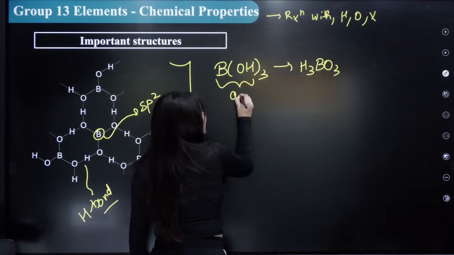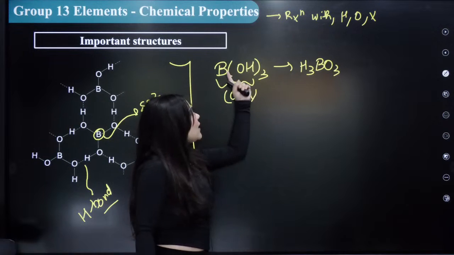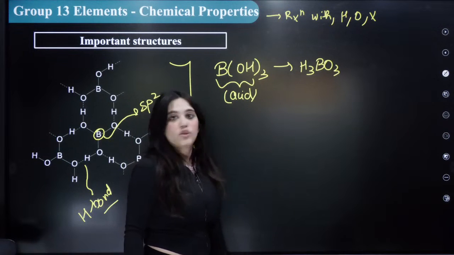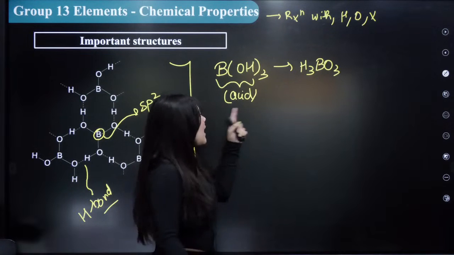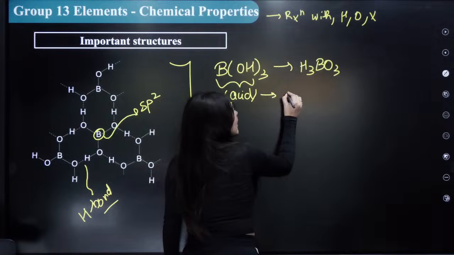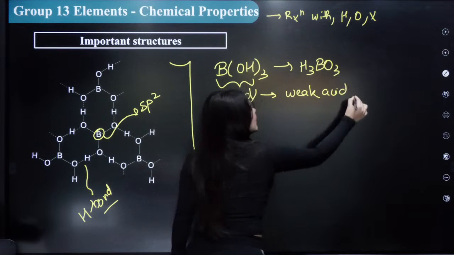You will write that this is actually an acid. Remember this. Do not get confused. Yes, ma'am, OH is written, so it should be a base? No. The examiner will write the structure like this just to confuse. So this is actually orthoboric acid, which is a very, very weak acid. Why am I saying that?